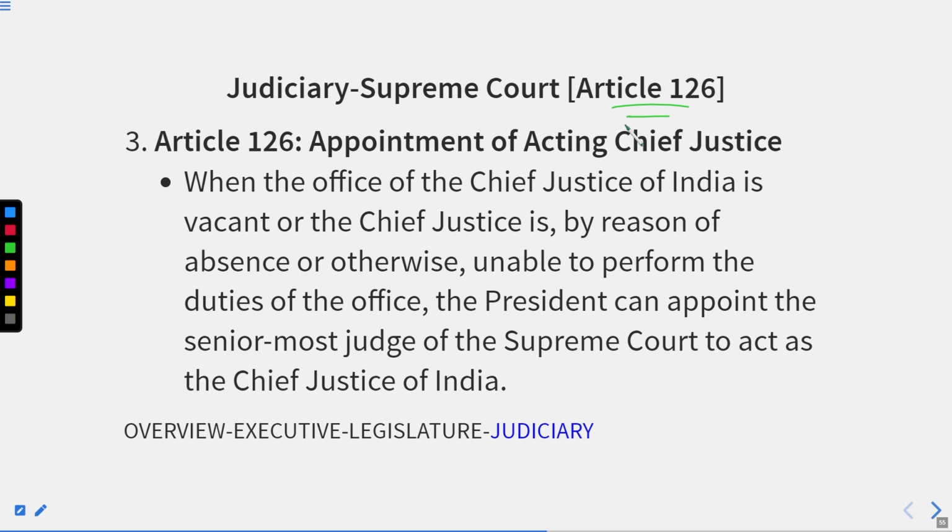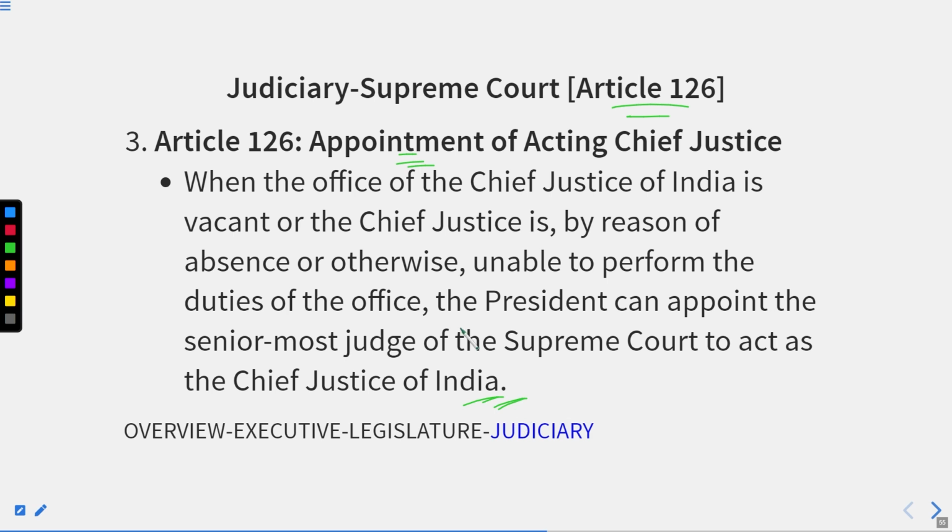Then we have Article 126, appointment of acting judges. When the office of the Chief Justice of India is vacant or the Chief Justice is, by reason of absence or otherwise, unable to perform the duties of the office, the President can appoint the senior most judge of the Supreme Court to act as the Chief Justice of India.